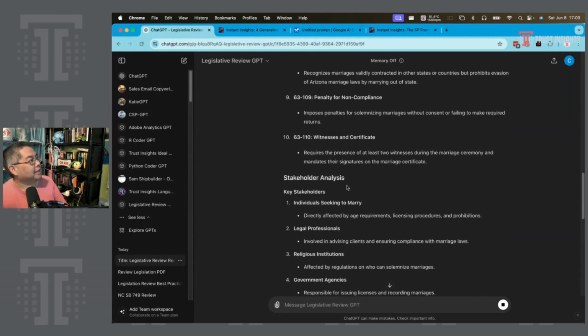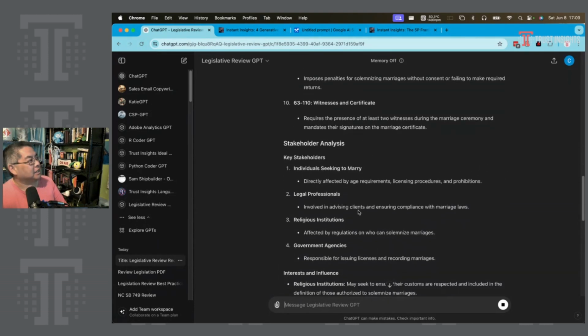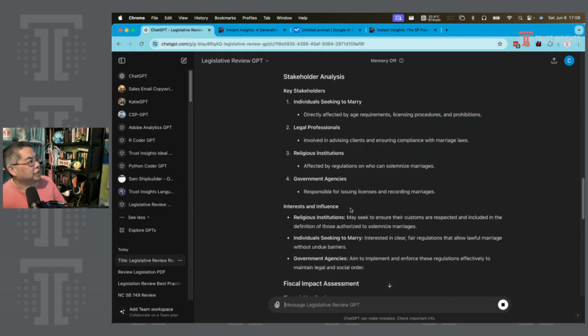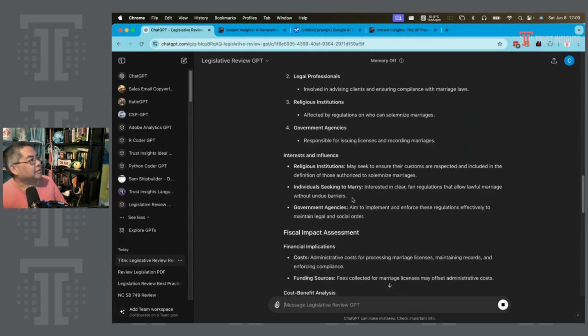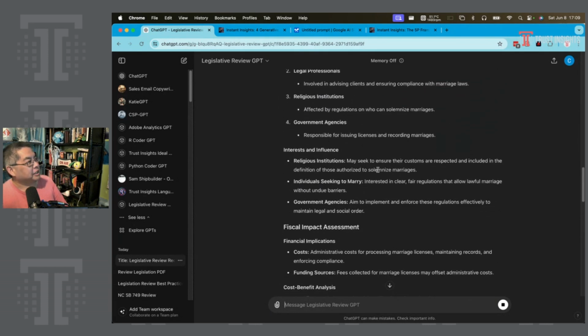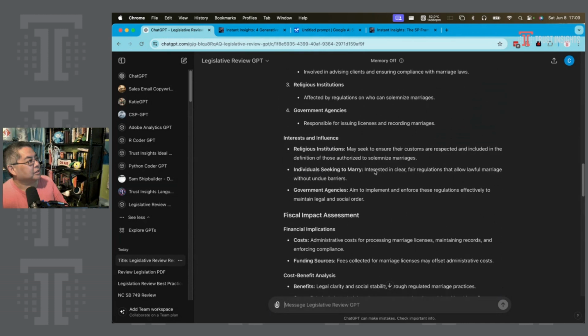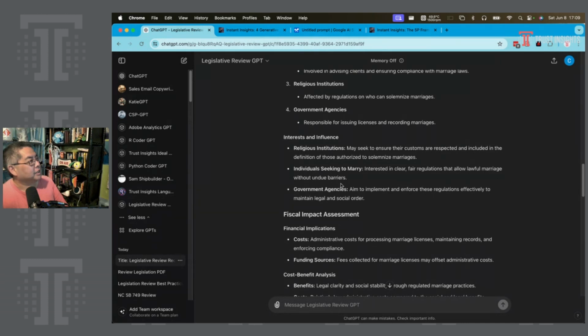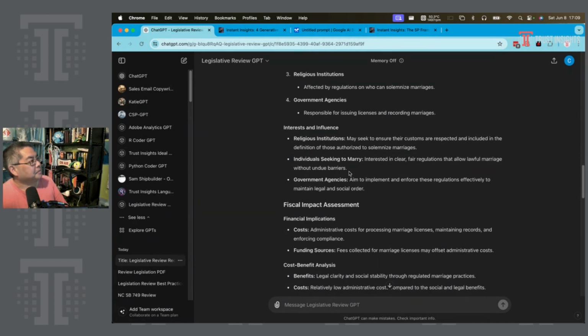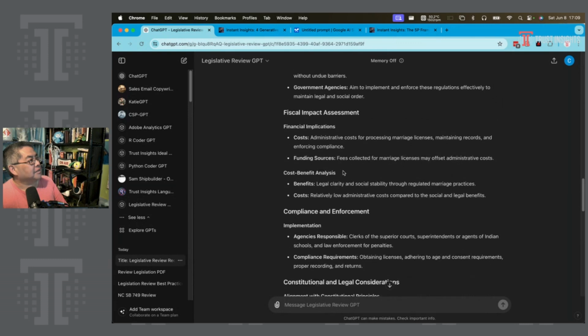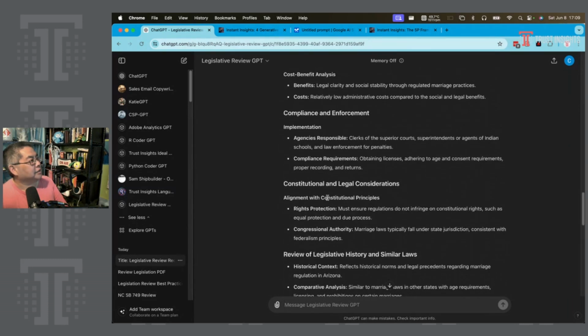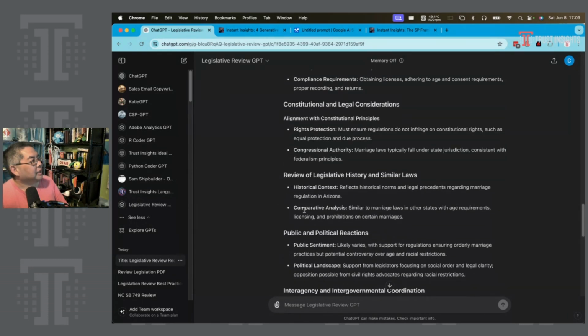We have stakeholder analysis, key stakeholders: individuals seeking to marry, legal professionals, religious institutions, government agencies, interests and influences. Religious institutions may seek to ensure that customs are respected and included in the definition of those authorized to solemnize marriage. Individuals seeking to marry, government agencies, fiscal impacts, administrative stuff, constitutional and legal considerations, review of legislative historical rights,